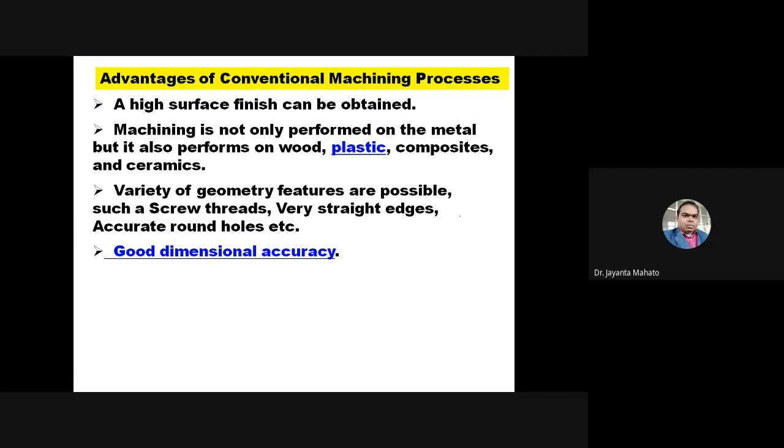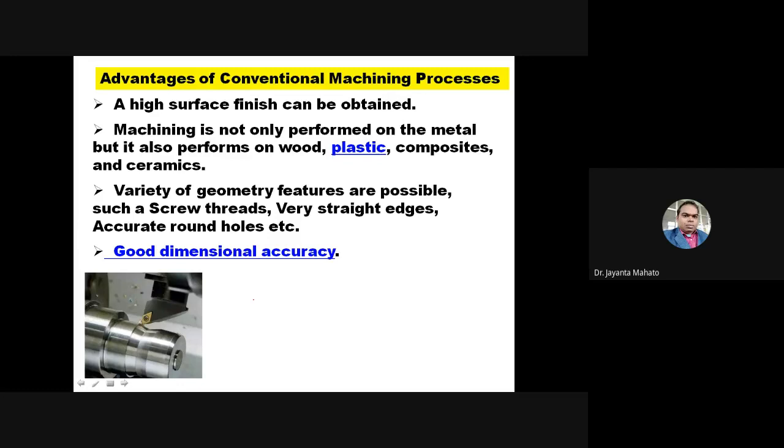Threading operation can also be performed by a lathe machine, external thread. Very straight edges can be performed, accurate round holes can be performed. So all these are the advantages of conventional machining processes. Another is good dimensional accuracy is possible, and a good surface is also possible like this. So this is the thread cutting. So internal and external thread can be possible by this conventional machining process.